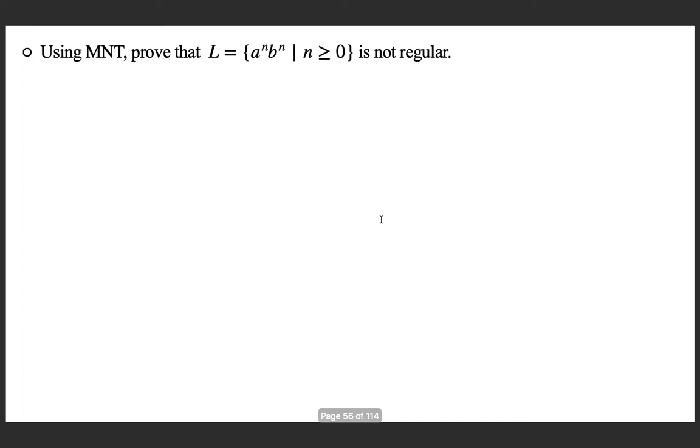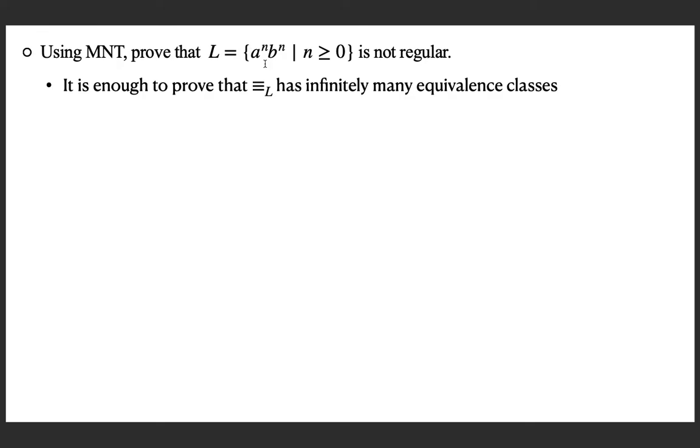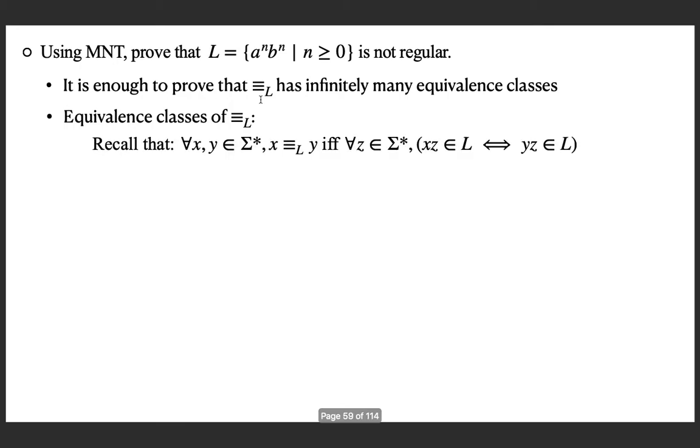Now we are going to prove non-regularity using the same theorem. So prove that the language a to the power n, b to the power n, where n is greater than or equal to 0, is non-regular. We had proved it using the pumping lemma, but now we are going to prove it again using the Myhill-Nerode theorem. Here we want to prove that there are infinitely many equivalence classes for this relation. Recall the definition of the relation and see what sigma star is, and we want to prove that there are infinitely many equivalence classes.